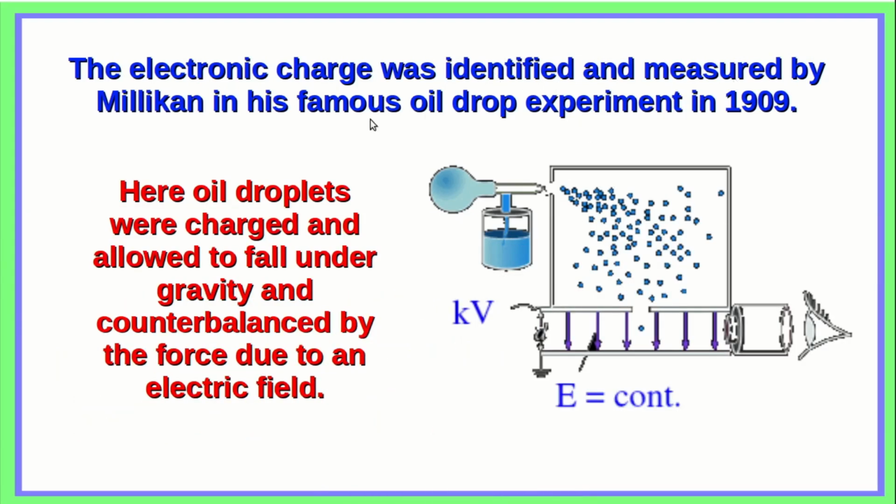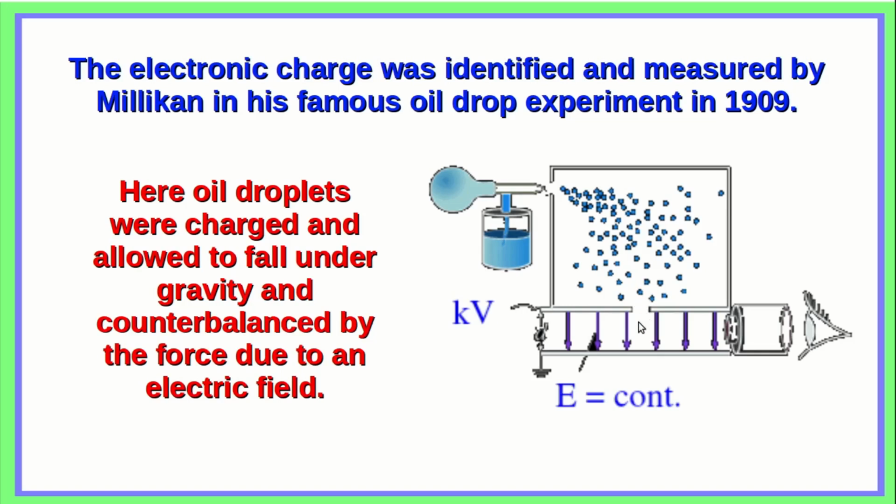The electronic charge was identified and measured by Millikan in his famous oil drop experiment in 1909. This is a schematic diagram of the setup used by Millikan. So we have oil drops sent into a vacuum chamber. While spraying, these oil drops get electrified and they move down accelerated by gravity.